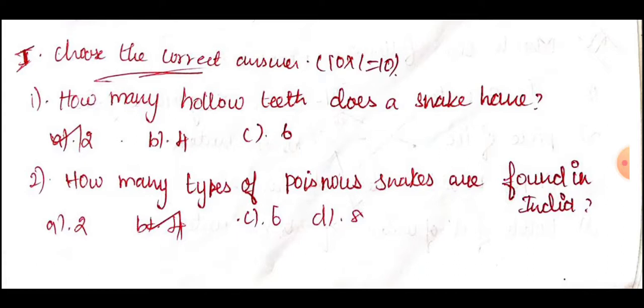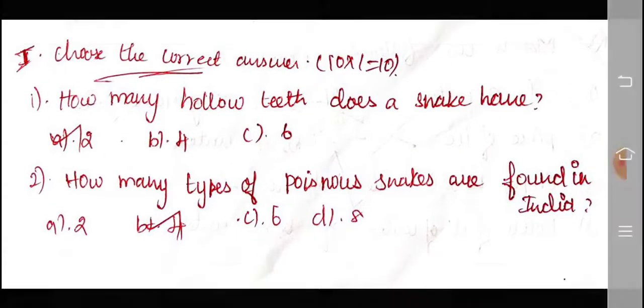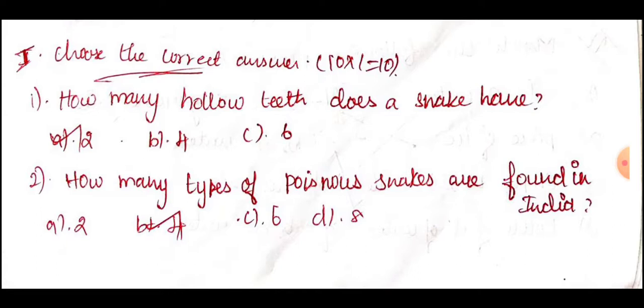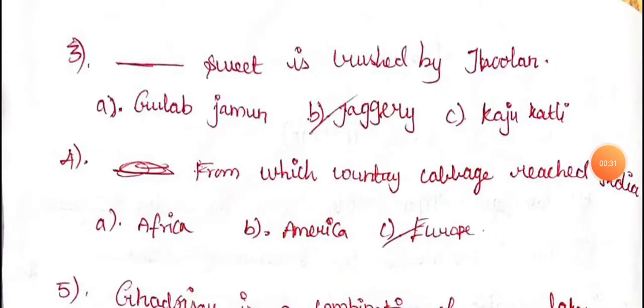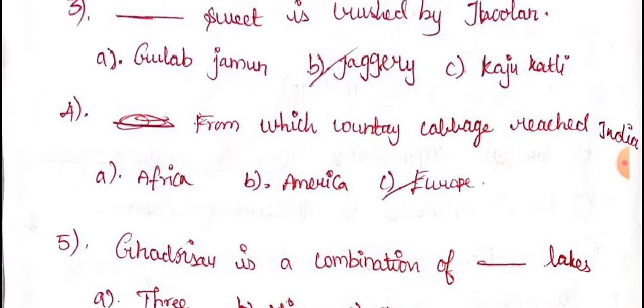Next one. How many types of poisonous snakes are found in India? 4. The next question is, dash sweet is crushed by Julan. Jaggery. Jaggery sweet is crushed by Julan. Fourth one. From which country cabbage reached India?